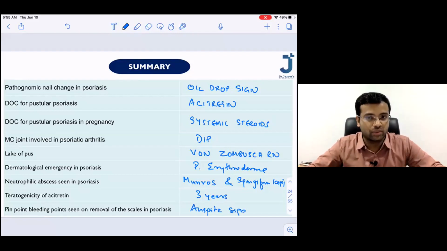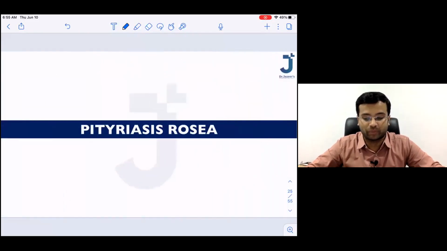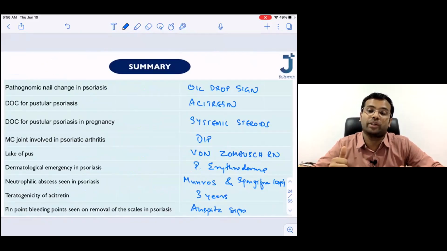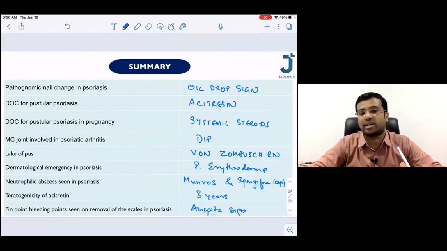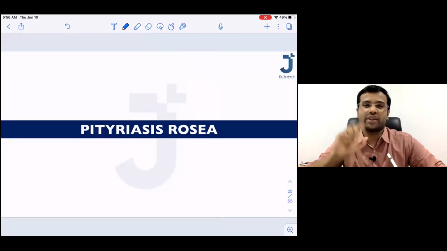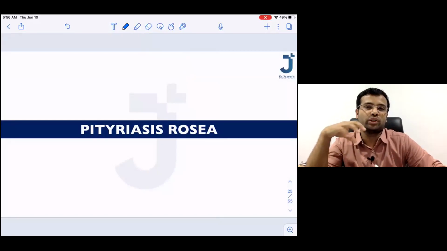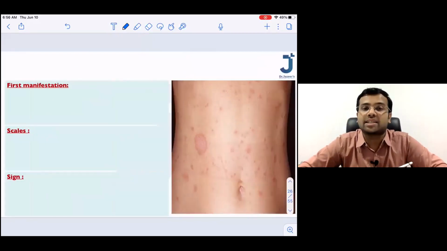I hope things were clear about psoriasis. Now let us quickly see the next disease as well. Okay, we don't have much time, so I'll just rush through. Koebner's phenomenon, yes, Sharath. Koebner's phenomenon is seen in lichen planus, vitiligo, and psoriasis. Okay? Done. So this is a very simple topic. I'll just go through the very important things because I think we will have to wind up in another 15-20 minutes. So pityriasis rosea. Okay, pityriasis rosea.